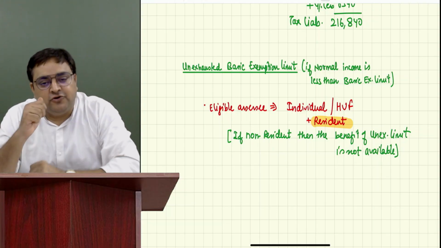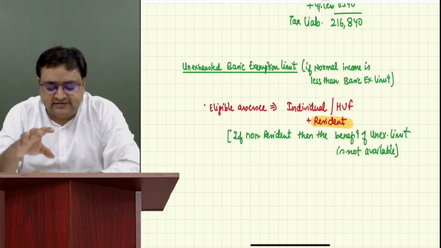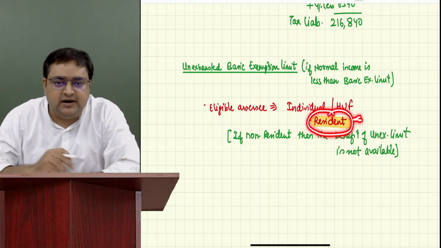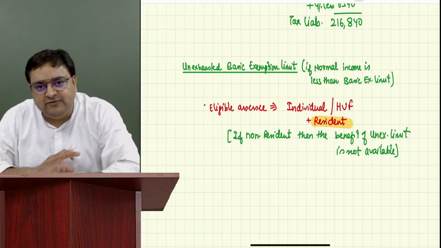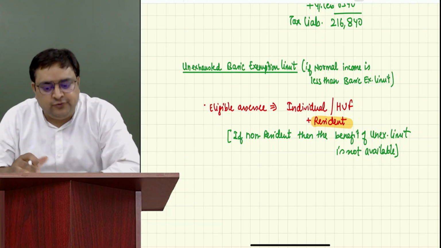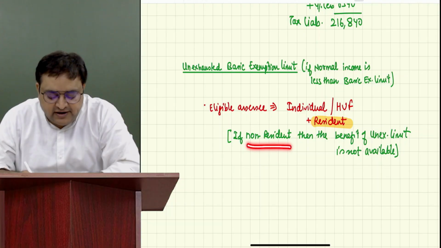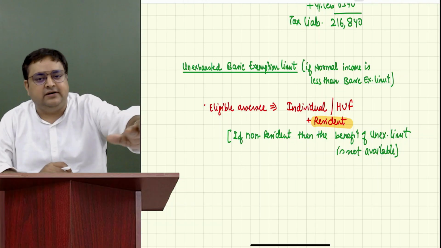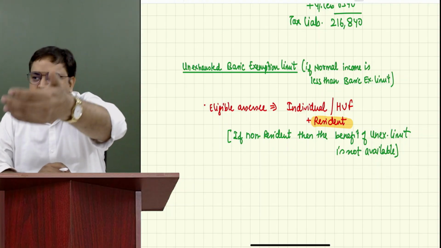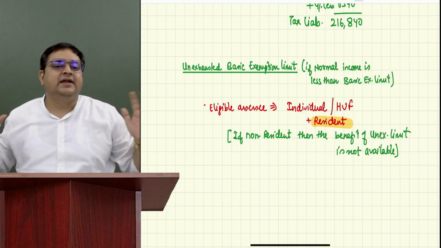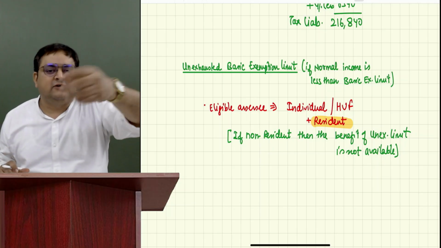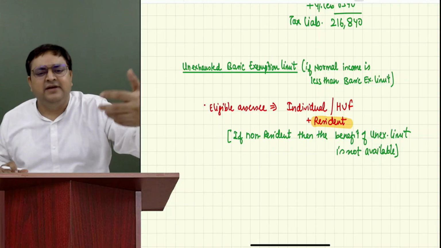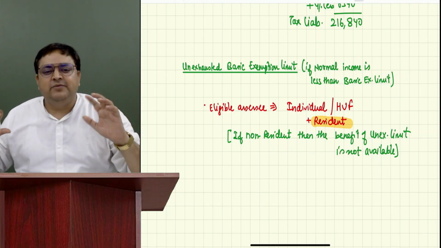Resident. So if the question is silent, guys, then we always assume a person as a resident individual. But if the question specifically tells you that the assessee is a non-resident, then it is something different. It's the same way if somebody walks into your class and seems to be a normal Indian person.